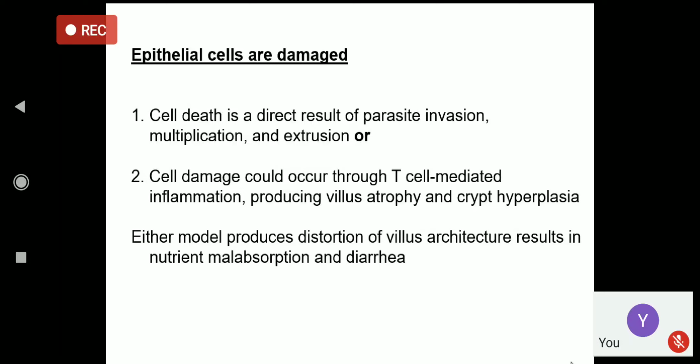That can cause malabsorption because of the inflammation, atrophy of the villi, and hyperplasia. It can inhibit the absorption of the nutrients, and there is loss of electrolytes into the intestinal lumen, therefore producing diarrhea, and therefore it is associated with malabsorption.